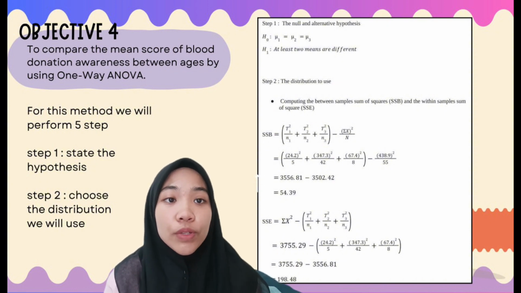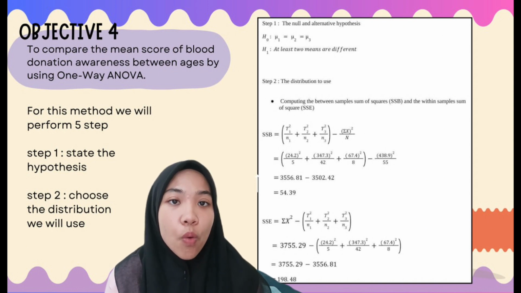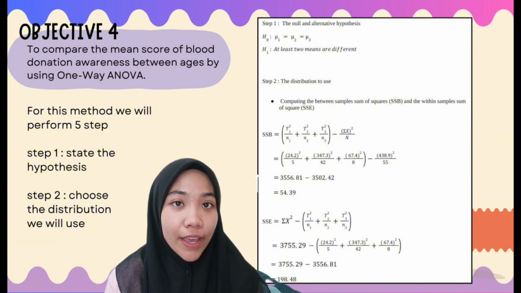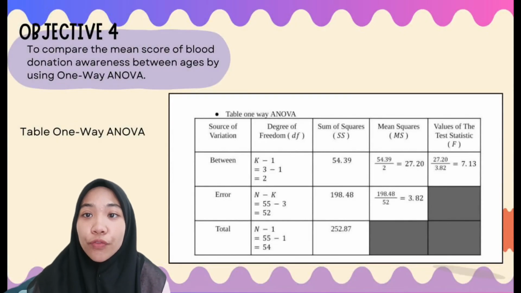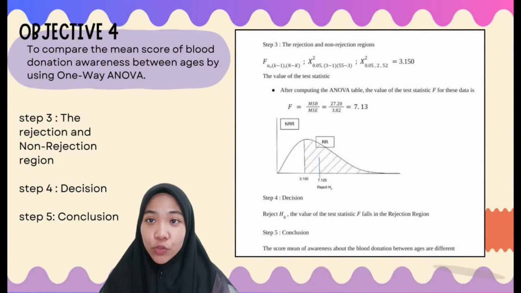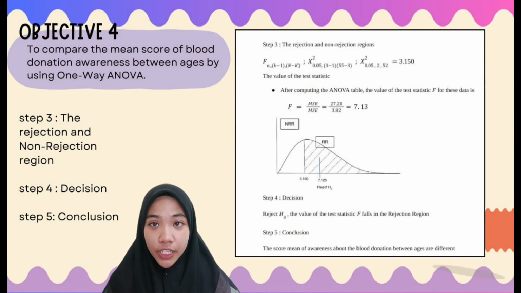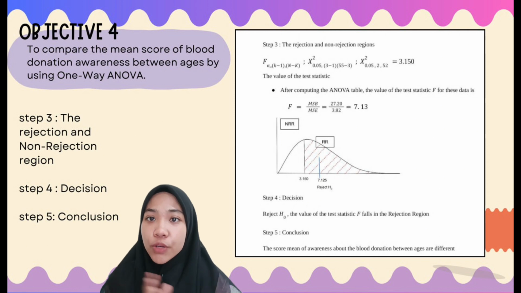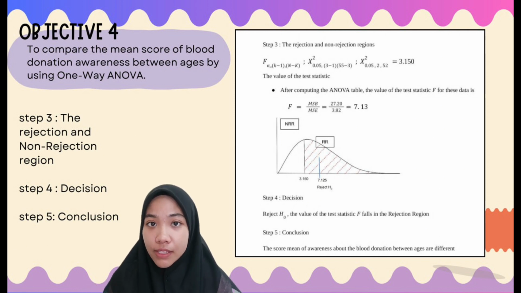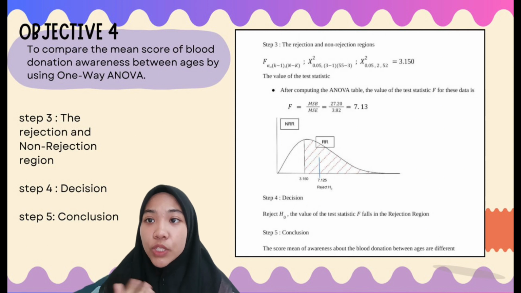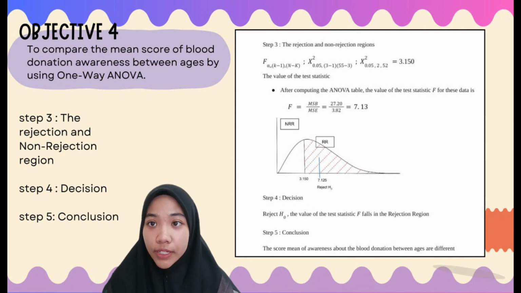The second step, we will choose the F distribution by calculating the SSB and SSE first, where for the SSB we got 54.39 and for the SSE we got 198.48. This table is created to find the F distribution. The next step is to find the critical value to determine the rejection and non-rejection regions. From the distribution graph, we can see the value of the test statistic falls in the rejection region, so we will reject the H0. The last step is the conclusion, where the mean scores of blood donation awareness and ages are different.